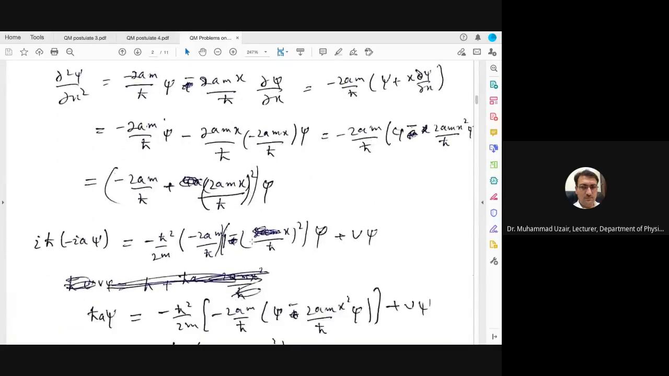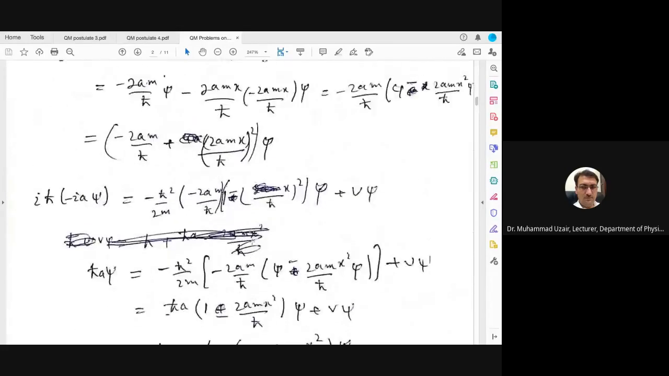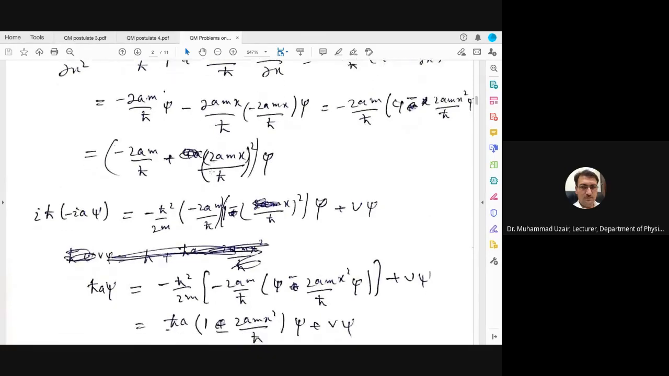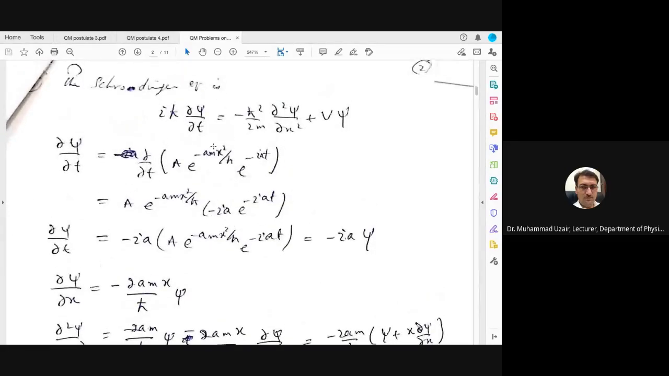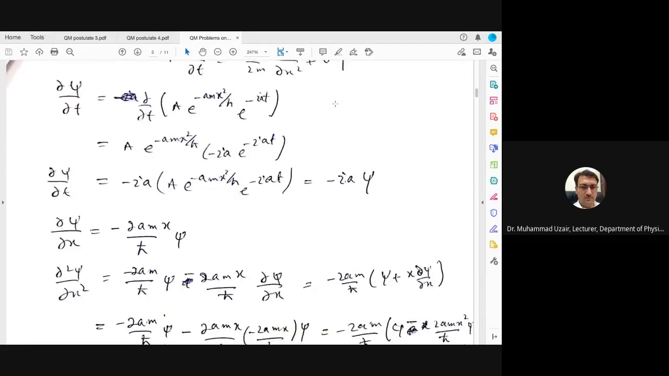I have done it, and at the end what you have is the value: partial square psi over partial x square is equal to minus 2am over h cut plus 2amx divided by h cut whole square into psi. Now putting this value in the Schrodinger wave equation, iota h cut partial psi by partial t, place the value of partial psi by partial t, place the value of partial square psi by partial x square, and then you have the V of psi.